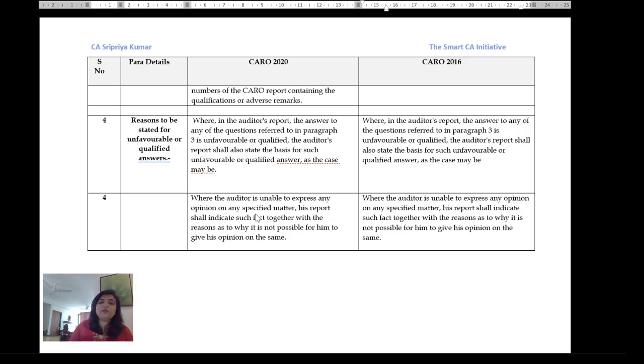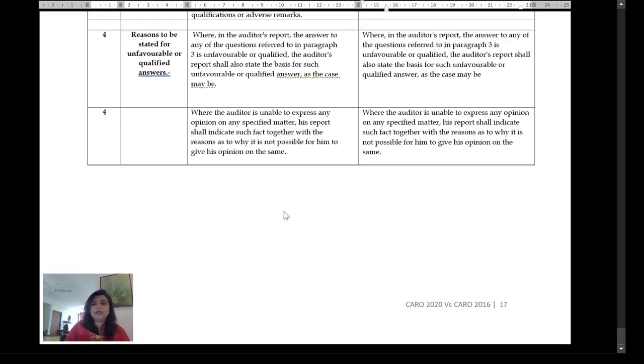And where the auditor is unable to express an opinion, his report shall also indicate that fact together with the reasons why it's not possible to give an opinion. So again, I'm sure this is not at the entire CARO level, but at the clause level. So if I'm not able to comment on something, then I have to say I can't comment on it. With this, I conclude this presentation on CARO 2020 versus CARO 2016.